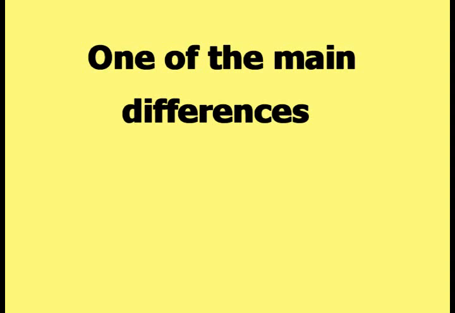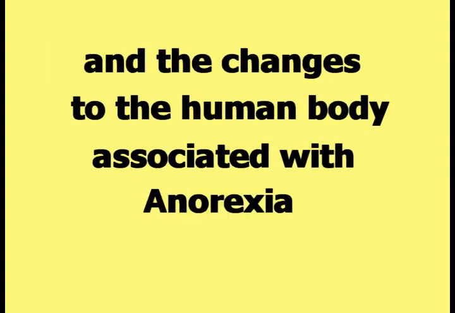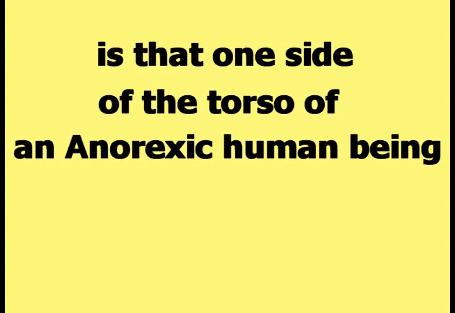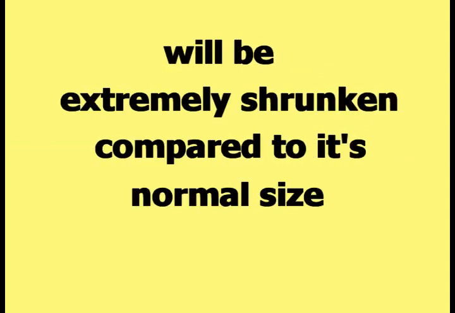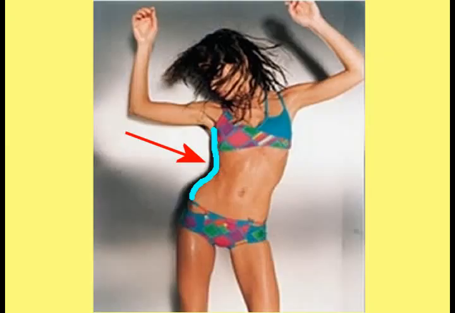One of the main differences between the changes to the human body associated with masturbation and the changes to the human body associated with anorexia is that one side of the torso of an anorexic human being will be extremely shrunken compared to its normal size. The line in this picture highlights the shrunken right side of the woman's torso. The right side of the torso is so shrunken that it looks like there is a large depression in the right side of the body.